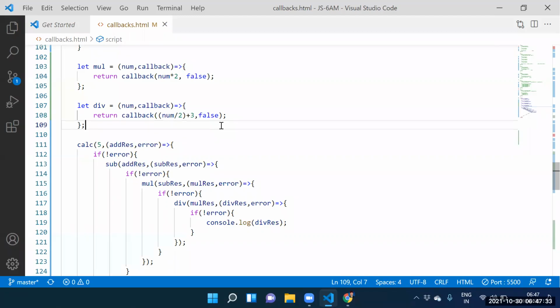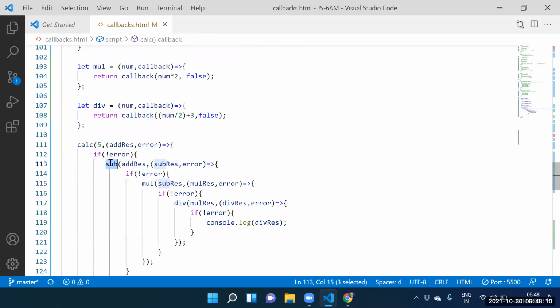Guys, in that conversion some dependency is there now. See this one here. Subtraction function depends on the calci function now. Subtraction function, listen again. Subtraction function needs what? Addition result. But the add result comes from where? Calci. Guys, multiplication function needs what? Subtraction result. Coming from which function? Sub function. Guys, division function needs what? Multiplication result, coming from the multiplication function.